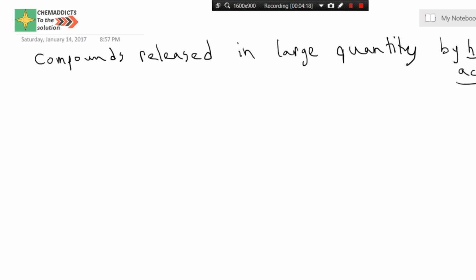Sorry for my handwriting. So here we can see that from human activity, like burning fossil fuel, farting, etc., there are two possible products: one is carbon dioxide, another one is methane. When we burn or fart, we basically release carbon dioxide or methane as the main products.